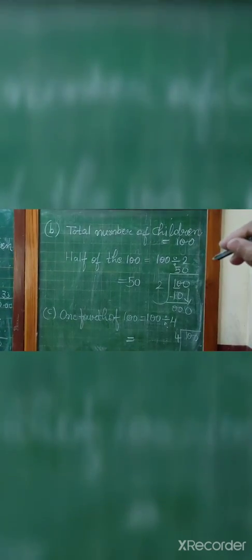Now half of the 100. Total number of children equals 100, then half of 100 means 100 divided by 2. So half of the children will be, you can see, 2 5s are 10, bring down this 0. That 0 you put here, the one you are bringing down. So 50 children, half of 100, that means 50 children. Again you will write in the C part also, total number of children equals 100, then 1/4 of 100. So 1/4 of 100 is 100 divided by 4, you will do this, okay.